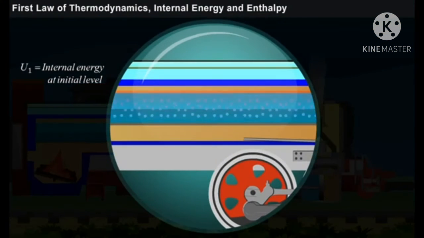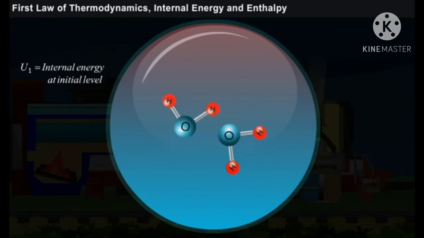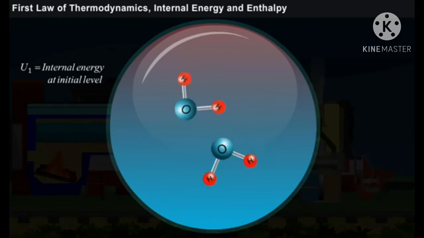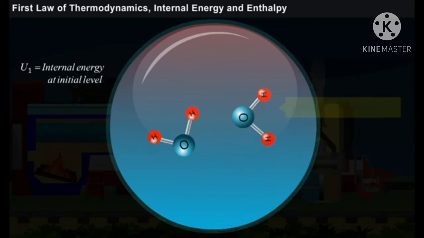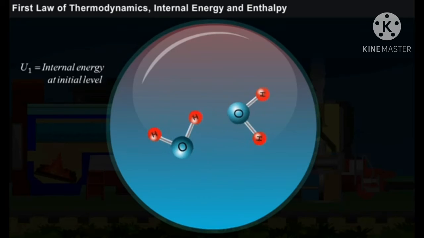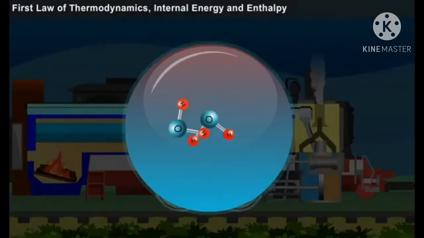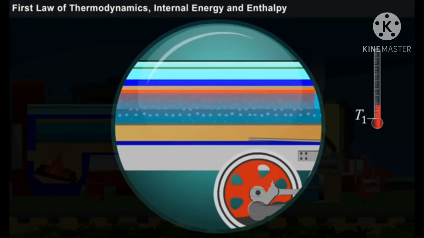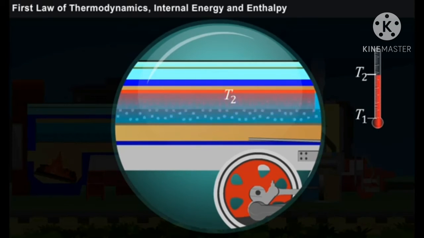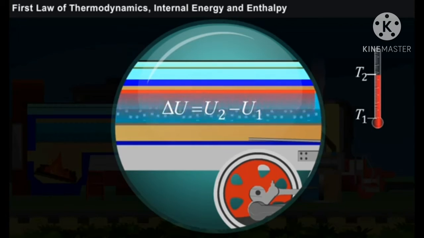When the water is heated, the water is converted into steam and these bonds are broken and the water molecules start moving vigorously. This leads to increase in the internal energy. At this stage, the internal energy can be denoted as U2. During this process, the temperature has increased from T1 to T2. Let us denote the change in temperature from T1 to T2 as delta T. And the change in the internal energy from U1 to U2 is denoted as delta U.